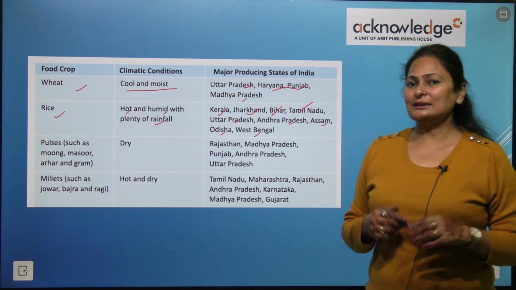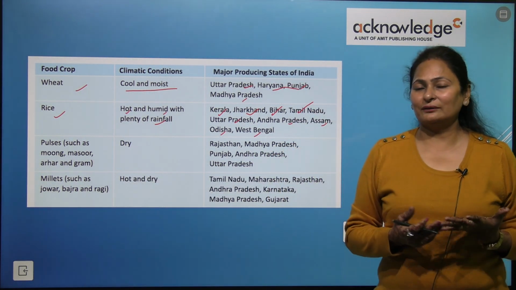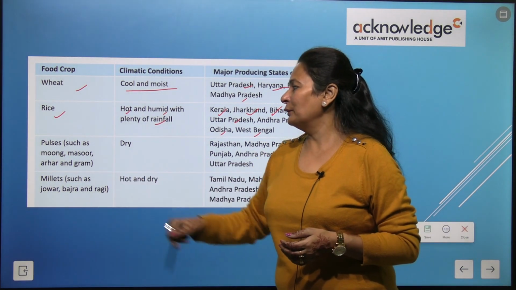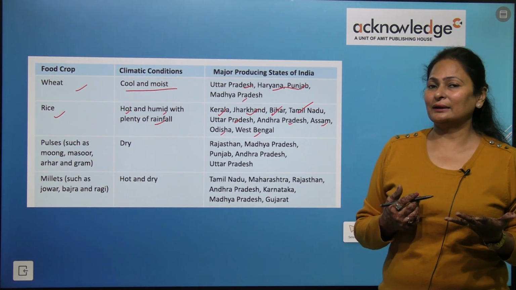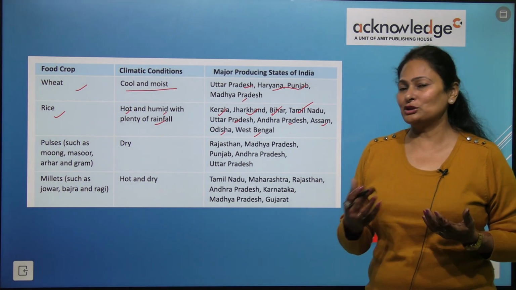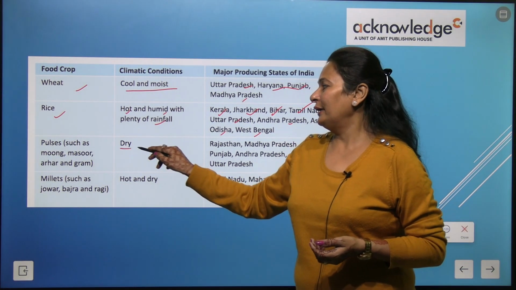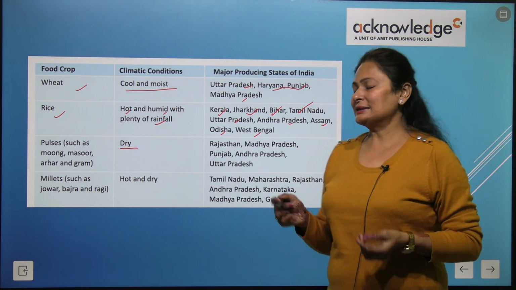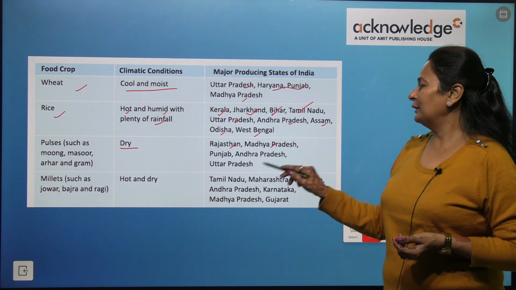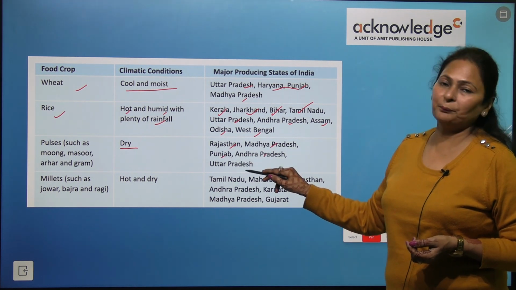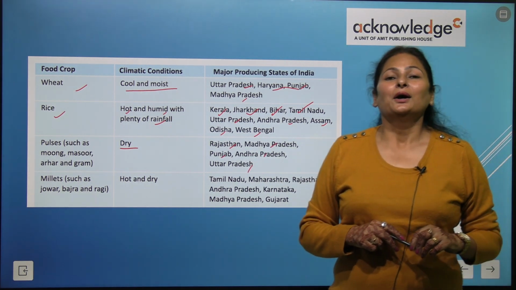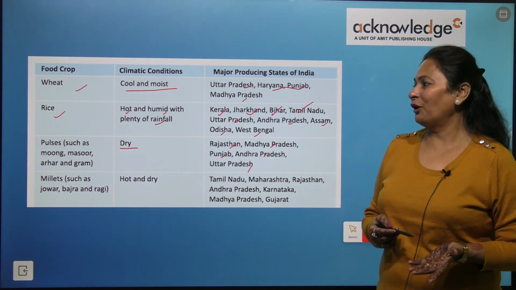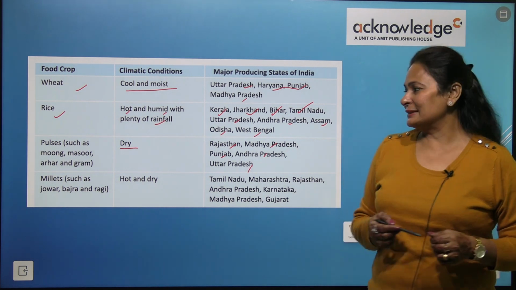Pulses. We all know pulses are rich in protein, right? Moong, masoor, arhar and gram are some examples of pulses. It needs dry climatic condition. States like Rajasthan, Madhya Pradesh, Punjab, Andhra Pradesh and Uttar Pradesh are the producers of pulses, right?